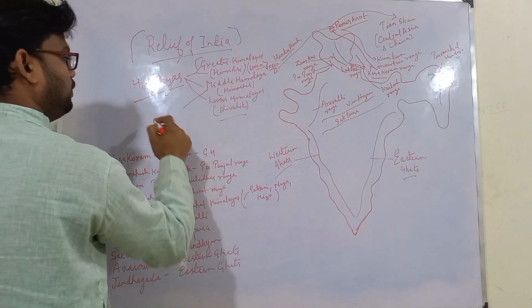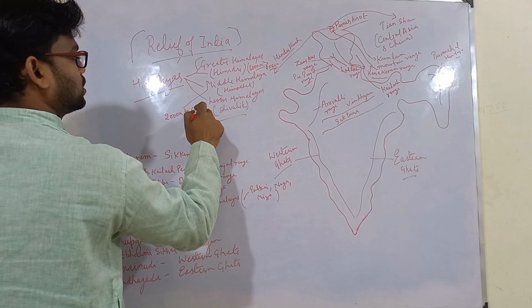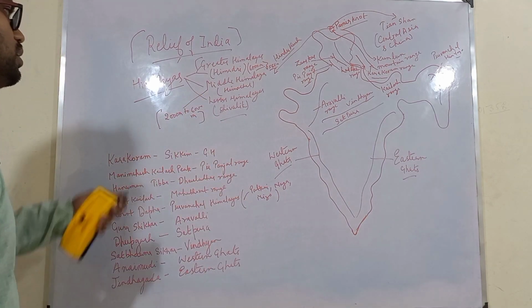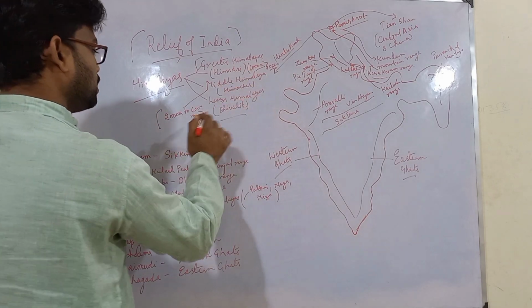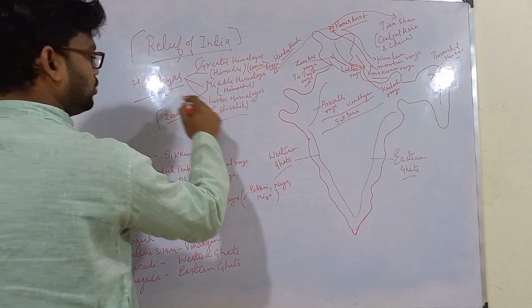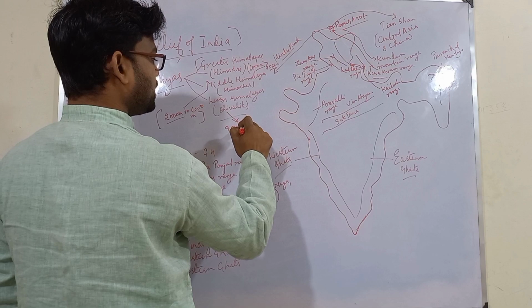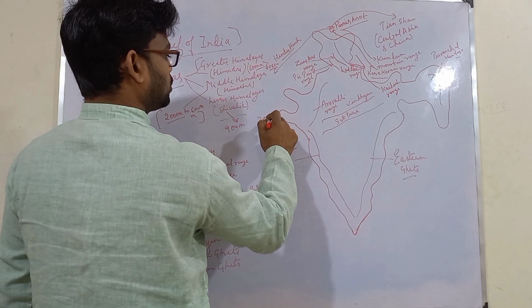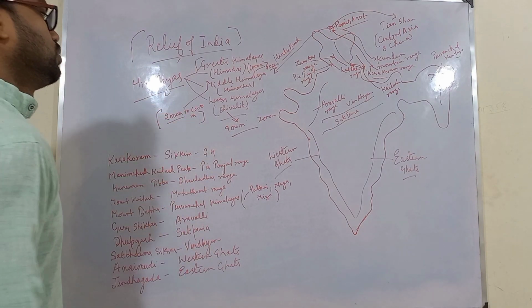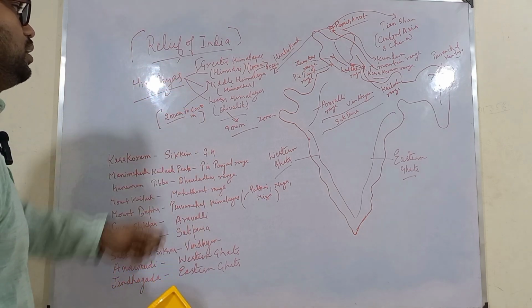For Middle Himalayas, we have height from 2,000 meters to 6,000 meters. Remember, all those mountain ranges have been classified under Middle Himalayas if they have a height range between 2,000 meters to 6,000 meters, and those parts of Himalayas which have a height of more than 900 meters but less than 2,000 meters have been put under Shivaliks. So this is the classification of Himalayas into three parts: Greater, Middle and Lesser Himalayas.